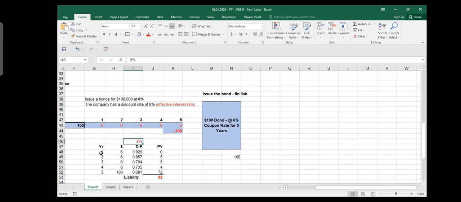So what are our cash flows? In years 1, 2, 3, 4, 5, we give 6, 6, 6, 6 and 106. And these are the discount factors from the discount table. You can take them from the discount table. You can create them by yourself as well. I explained in the last video how to take them from the table and how to calculate them yourself. Both things I explained, so I'm not explaining here. Anyway, the discount factor is 0.926.